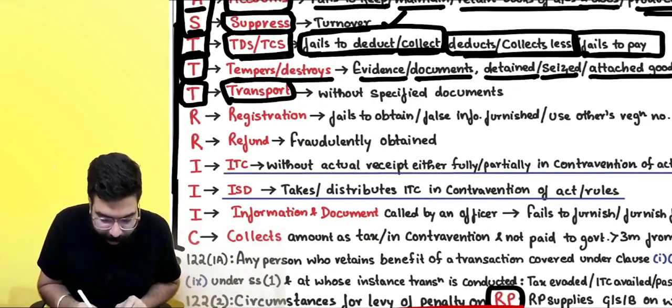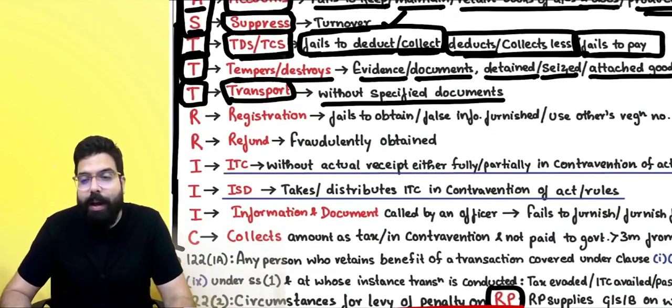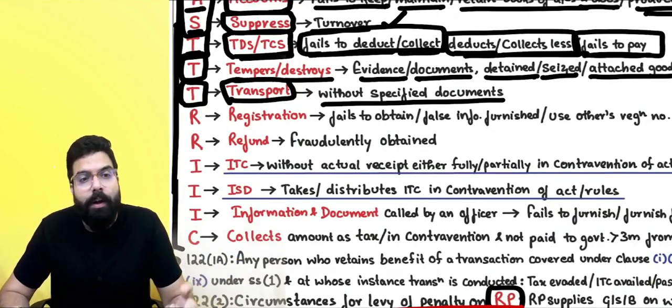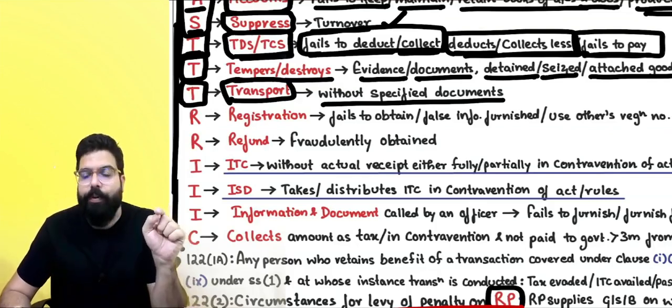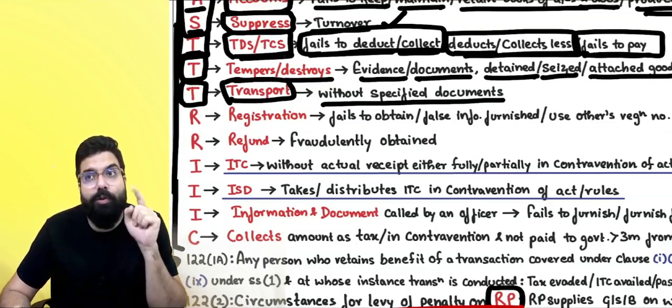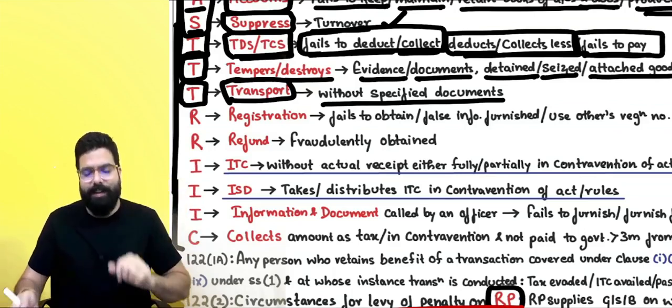If you go ahead and transport without specified document, can you tell me, when you are transporting the goods, what are the documents you should have? Sir, when we are transporting the goods, we should have the transport related document. We should have the tax invoice or the bill of supply or the delivery challan, plus we should have an e-way bill if it is required. Yes, sir, we are clear.